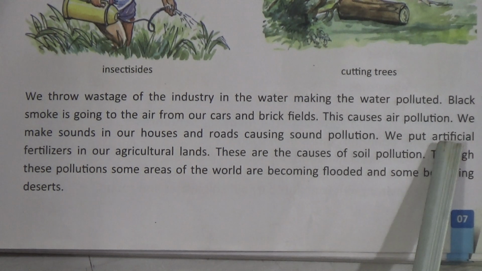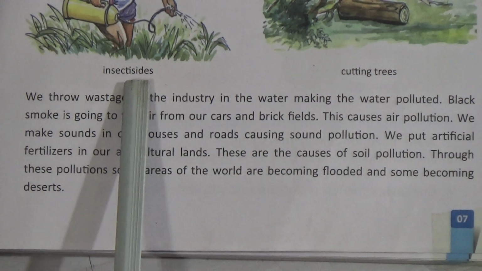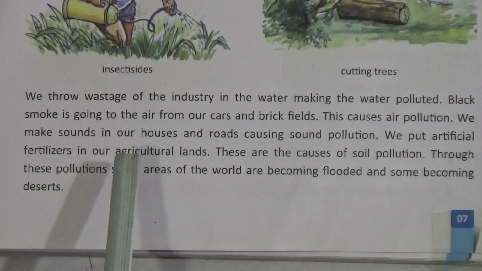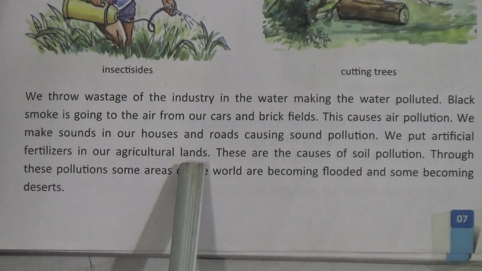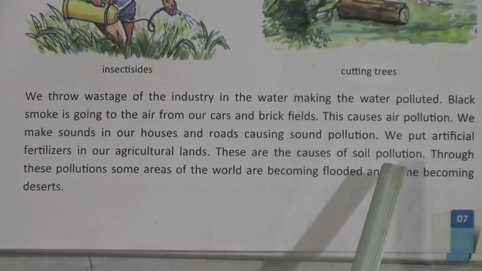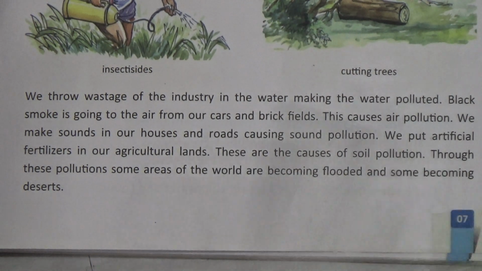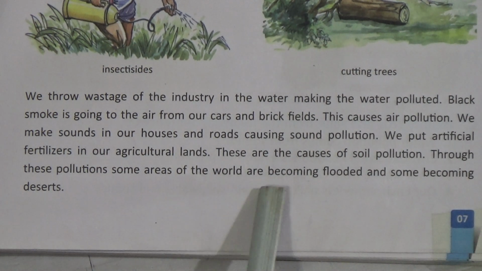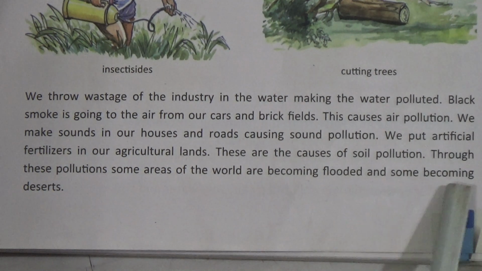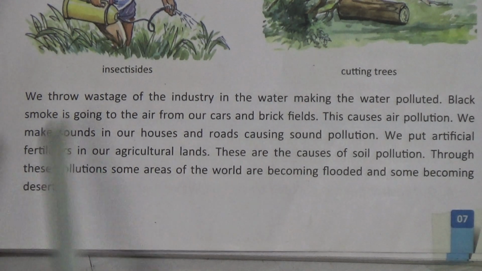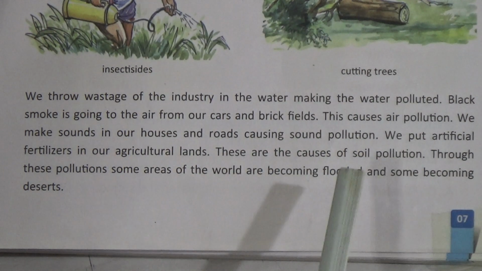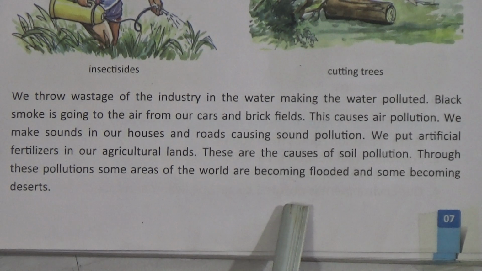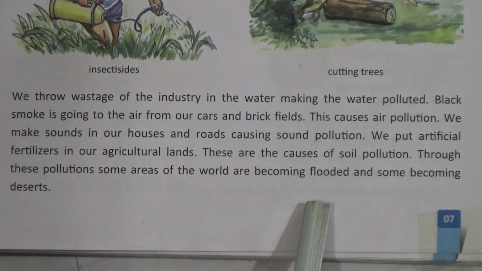Artificial fertilizers means chemical fertilizers and insecticides, and these are not good for our agricultural land, and in this way we are polluting our soil. Through these pollutions, some areas of the world are becoming flooded and some becoming deserts. So we have to protect against all these pollutions to live on our earth.